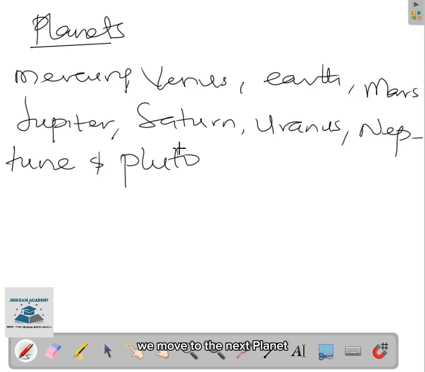Without wasting time, we move to the next planet, which is the Mars. Mars is half the size of the Earth. That is, Mars is not as big as the Earth. Its day is almost exactly the same length as the Earth's, and like Earth, it has changing seasons. These probably give the planet its 161 km/h wind, which causes its dust storms. That is, in the Mars planet, there are more dust storms.